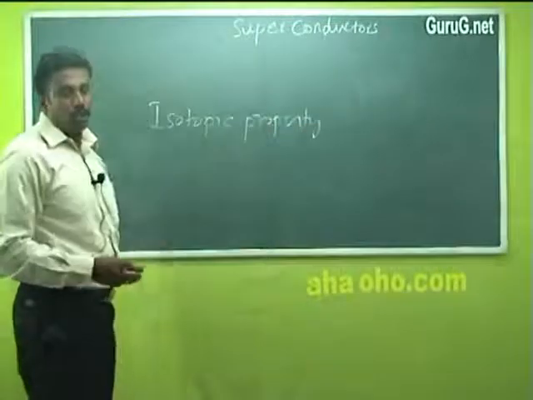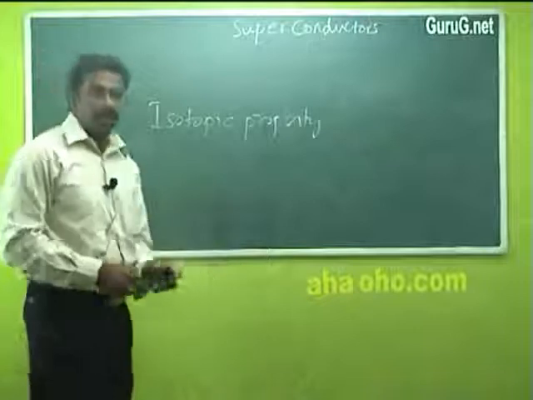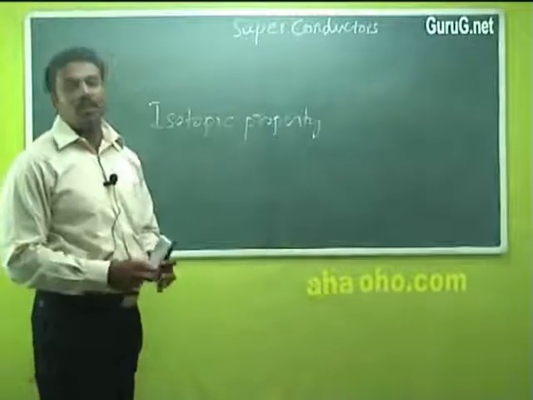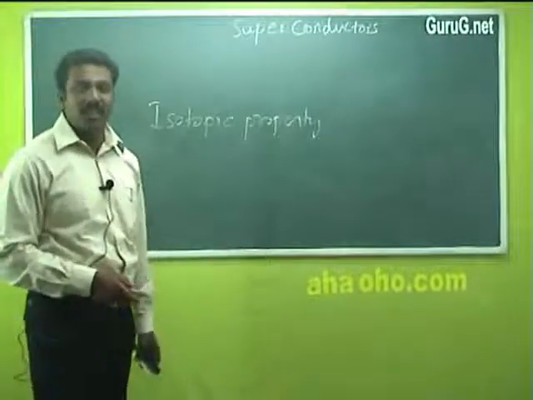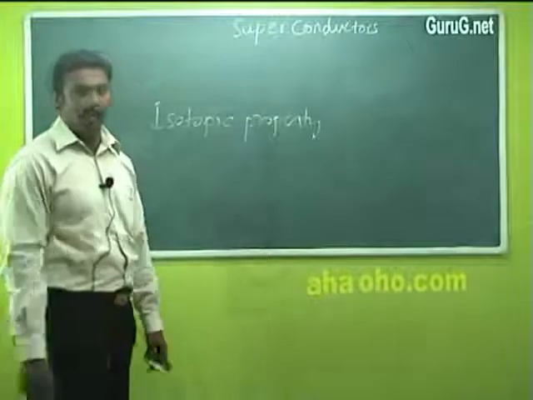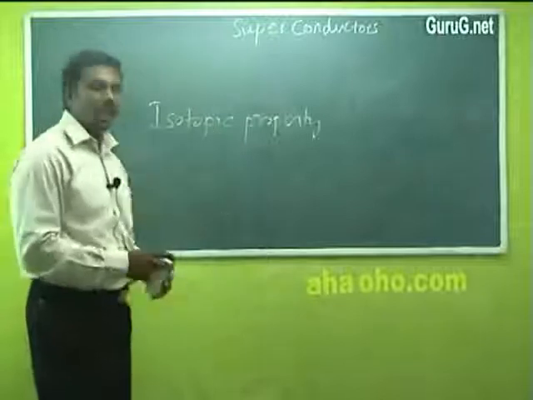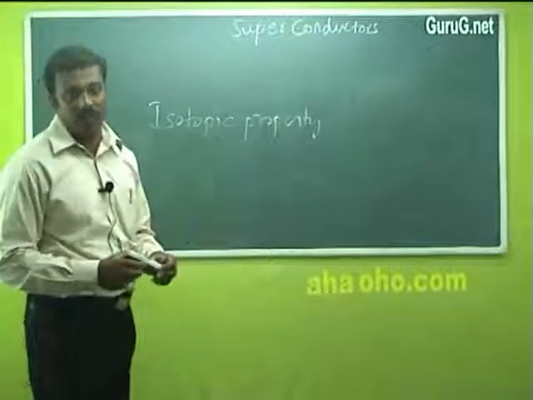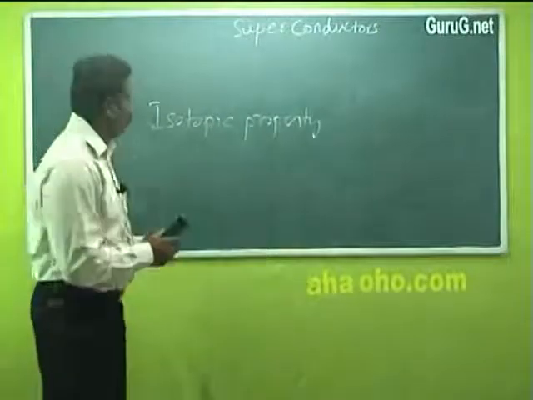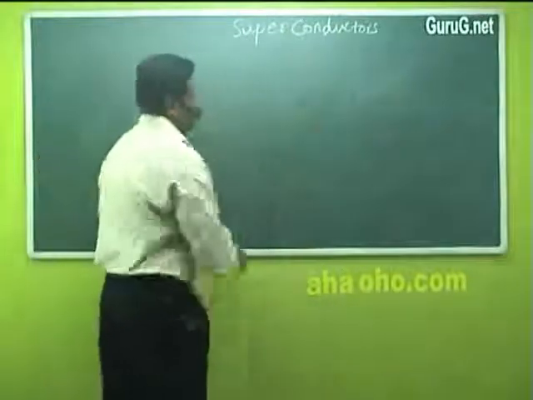Next one is the isotopic property. That is, the resistivity of the superconducting material varies depending upon the isotope of the superconductor. Therefore, the transition temperature of each isotope will vary in case of superconductors. So these are the properties of superconductors.